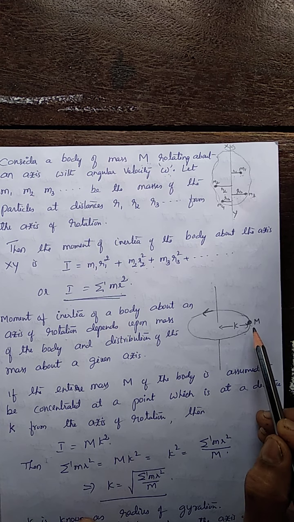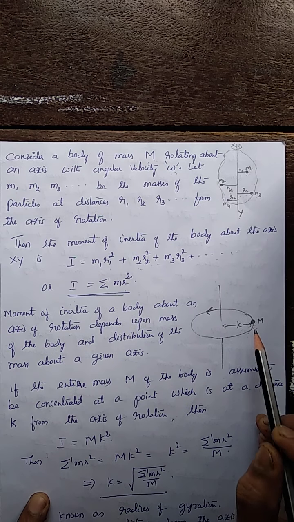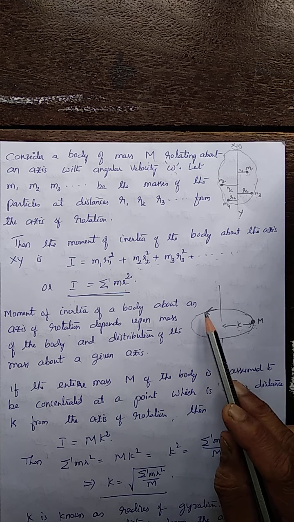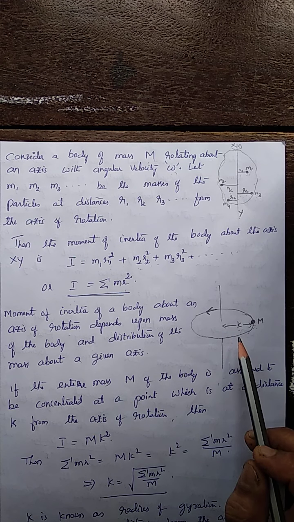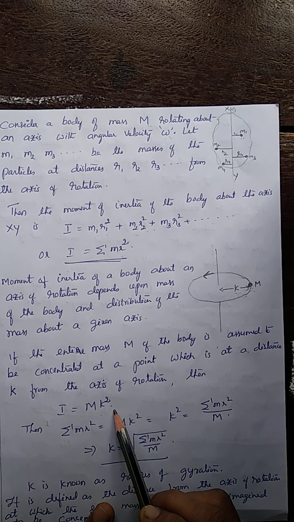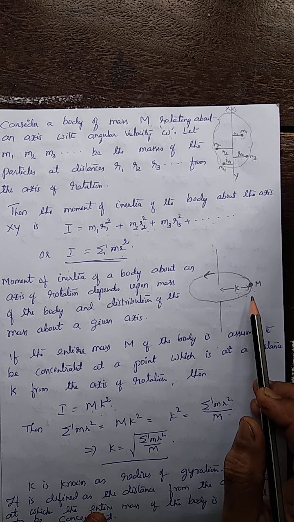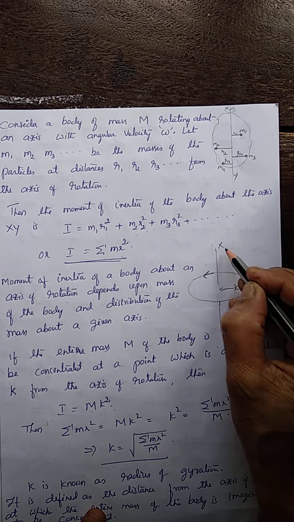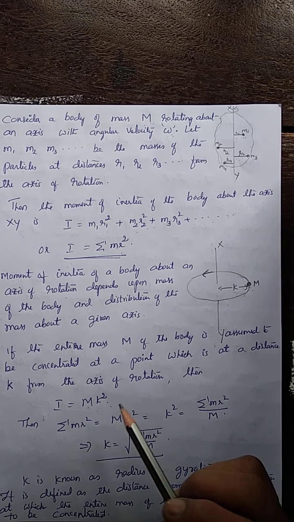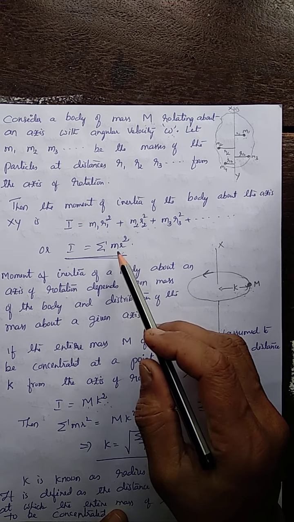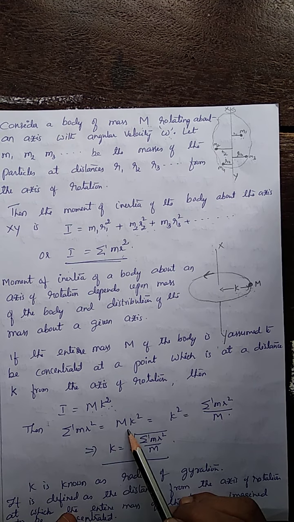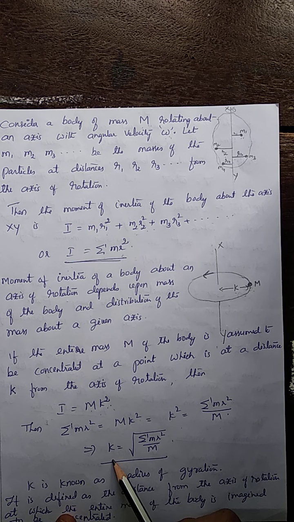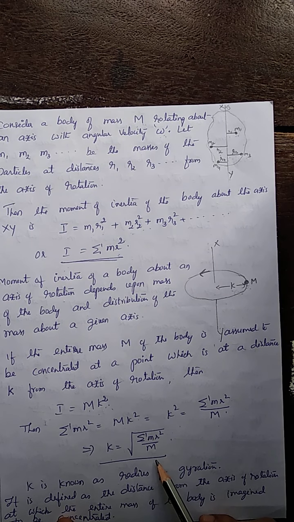Then the moment of inertia of this body can also be taken as mk square: the total mass into the square of the distance of that total mass from the axis. So, if we equate these two, summation mr square and mk square, we get k square as summation mr square by m, or k is the square root of summation mr square by m.